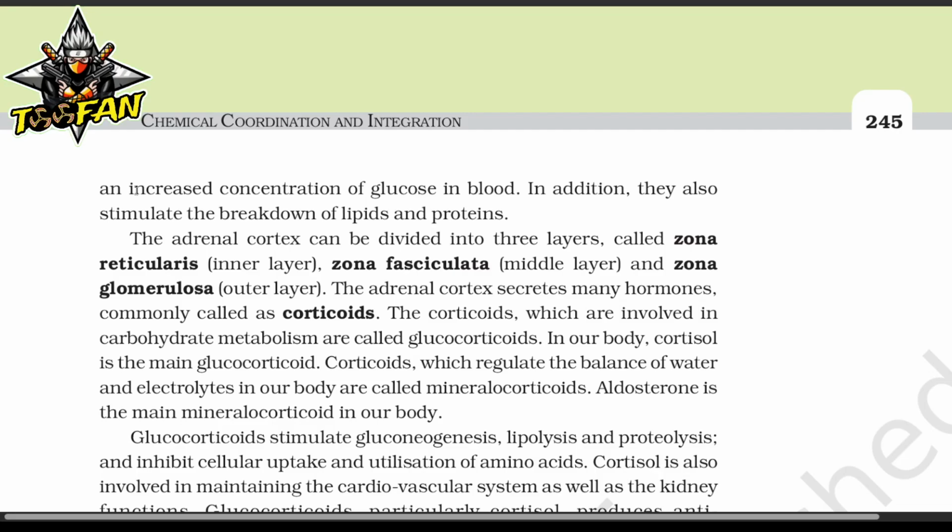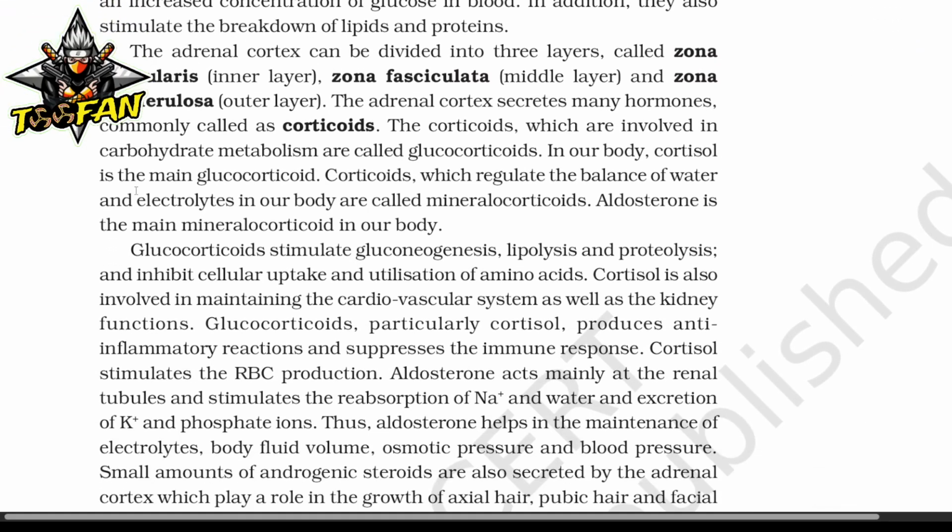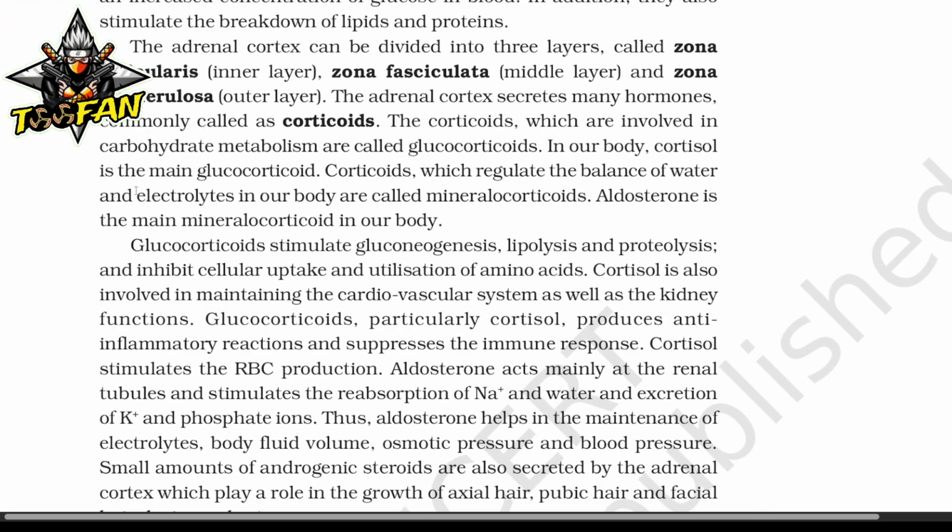Glucocorticoids stimulate gluconeogenesis, lipolysis, and proteolysis, and inhibit cellular uptake and utilization of amino acids. Cortisol is also involved in maintaining the cardiovascular system as well as the kidney functions. Glucocorticoids, particularly cortisol, produce anti-inflammatory reactions and suppress the immune response. Cortisol stimulates RBC production.